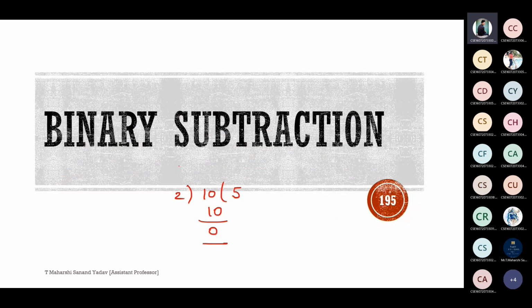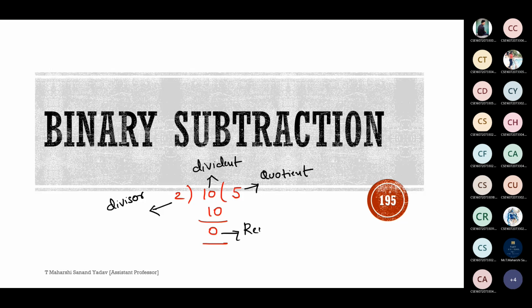Which is dividend, which is divisor? 2 is a divisor. 10 is a dividend. 5 is quotient. 0 is remainder. So you need to be familiar with this terminology, if it is a plus b, a minus b, a into b, or else a division case.